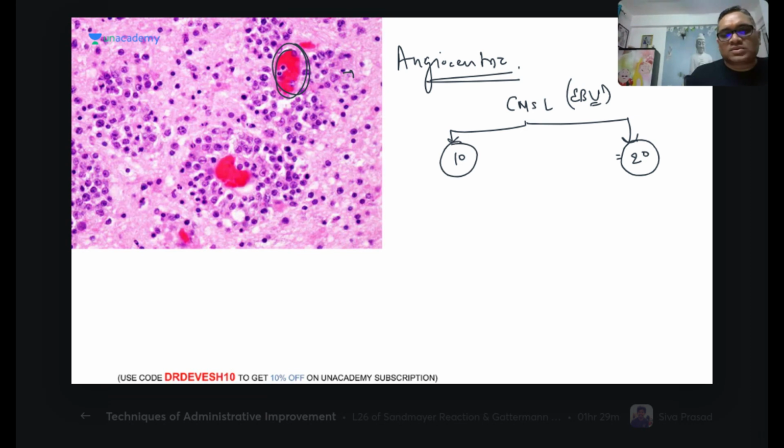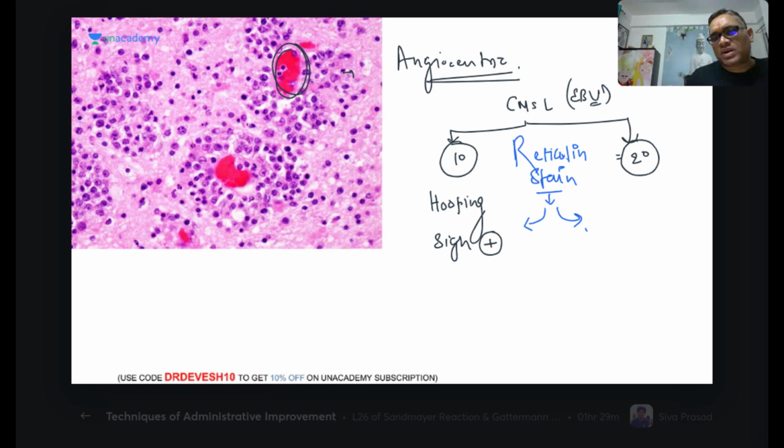So how to differentiate primary and secondary? Remember, for differentiation we use a stain called reticulin stain. The reticulin stain will give you a characteristic appearance which you will see only in the primary; that is called the whooping sign. Remember, the whooping sign, given in Robbins, is present in primary CNS lymphoma and absent in secondary CNS lymphoma. What is the whooping sign?